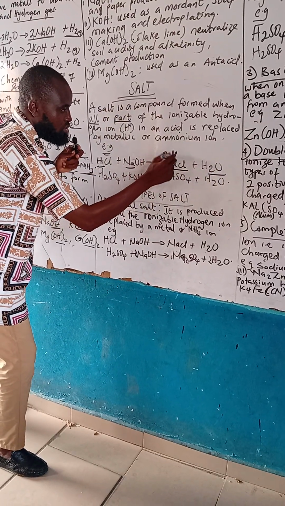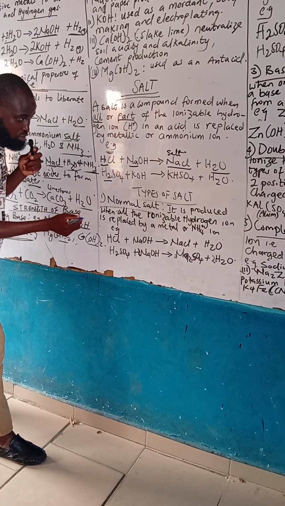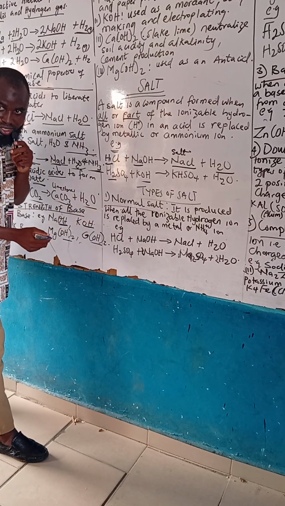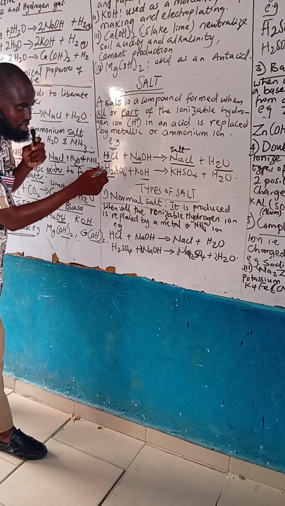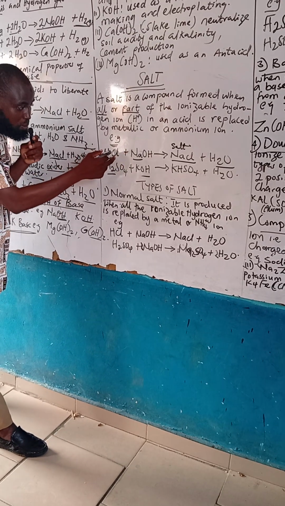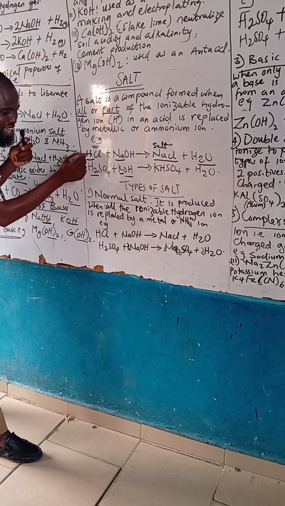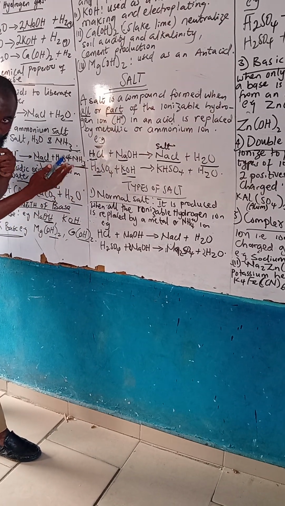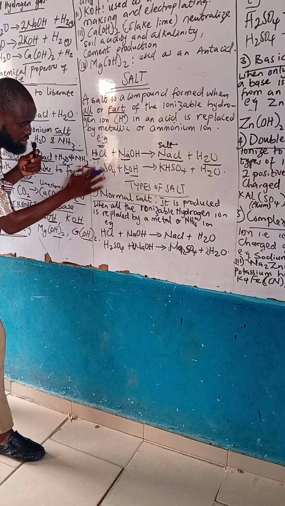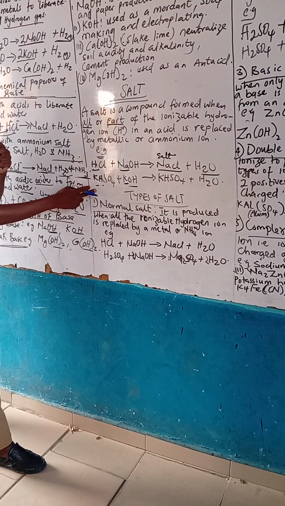This is a salt. Another example, look at this one now. H2SO4 and KOH. This K will replace hydrogen. How many hydrogens have we here? Two. You now put KHSO4.